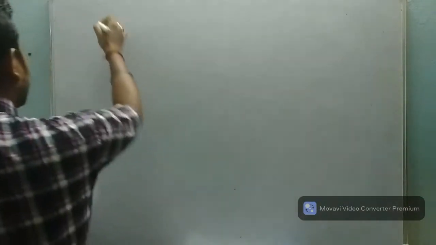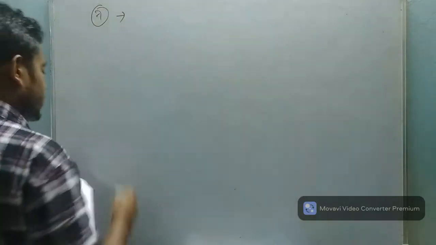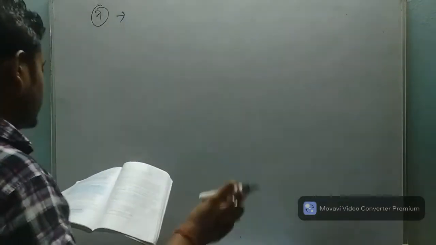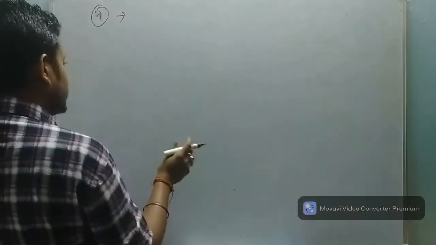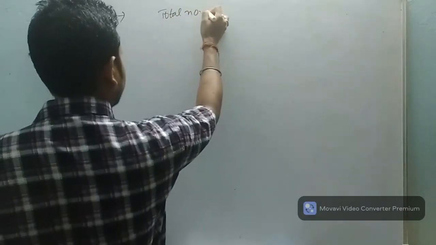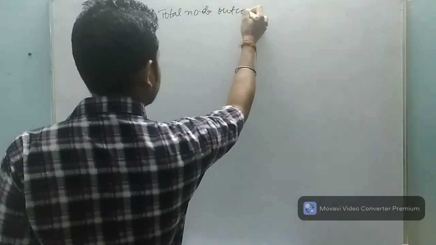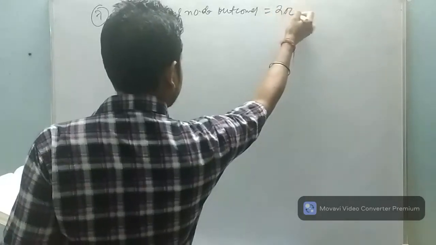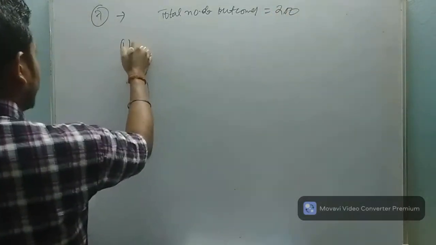So question number 7, this is also a very easy question. To know the opinion of the students about the subject statistics, a survey of 200 students was conducted. So already they mentioned 200 students. So the total number of students is 200. So our total number of outcomes is equal to 200. Okay. So point number 1.